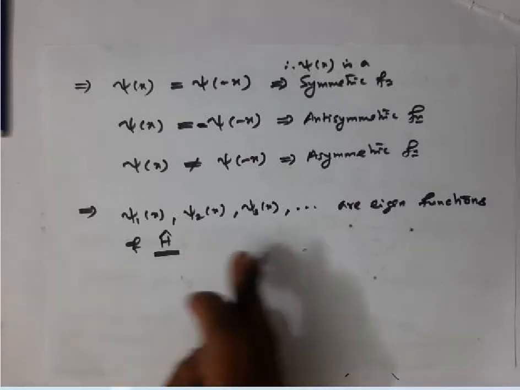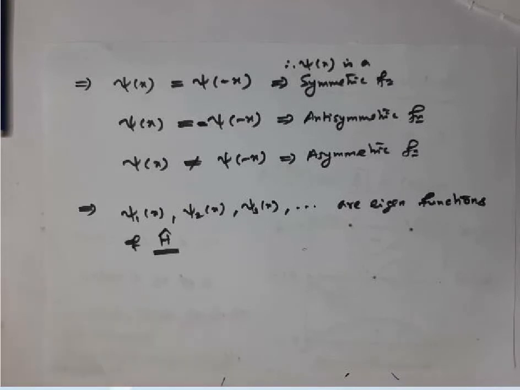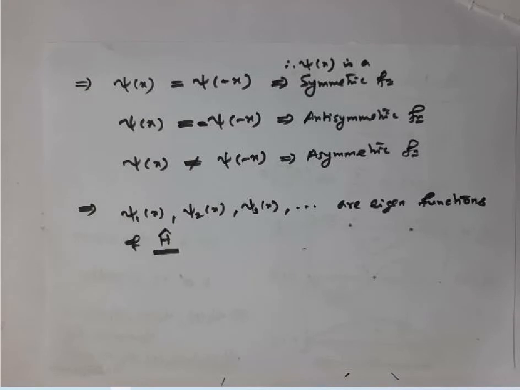Therefore, these wave functions must be eigenfunctions of the Hamiltonian operator. But now the question arises: are these functions eigenfunctions of the position operator? Are they eigenfunctions of the momentum operator or not?